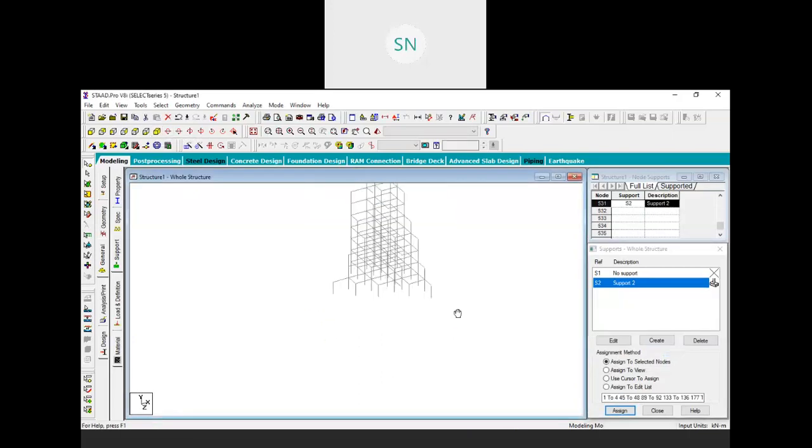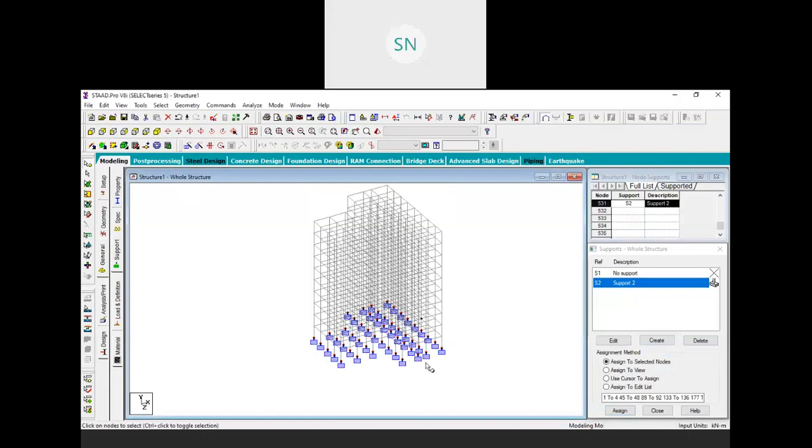Again go to the isometric view. See, all the nodes are selected and they have a fixed support right now. The next task, we need to provide some loadings.